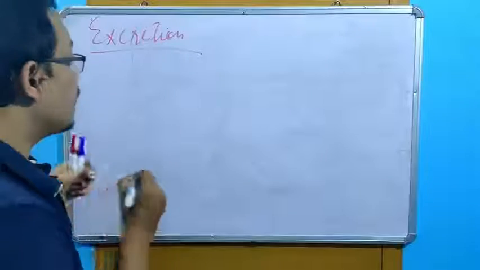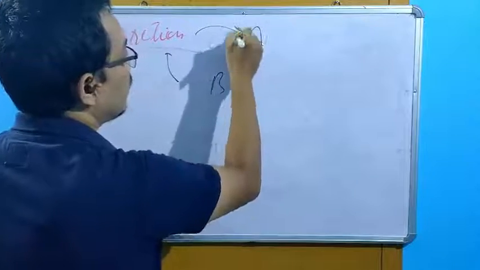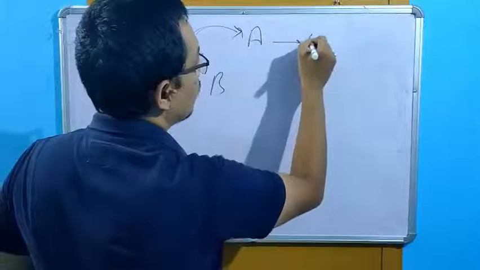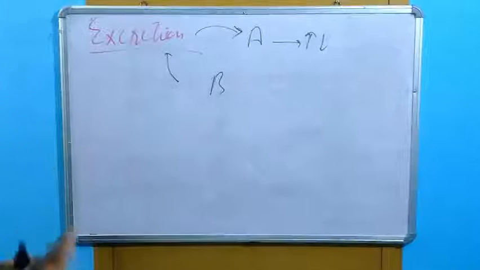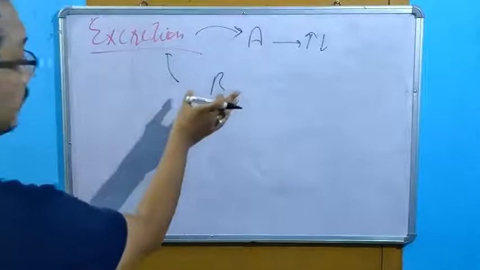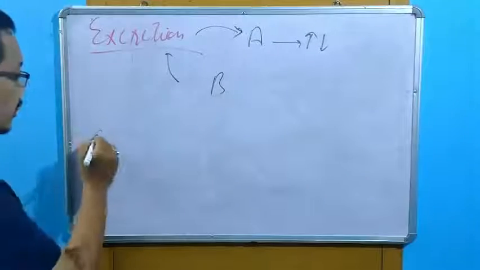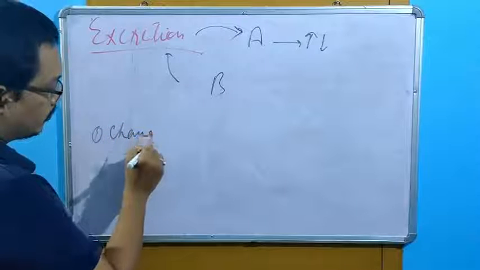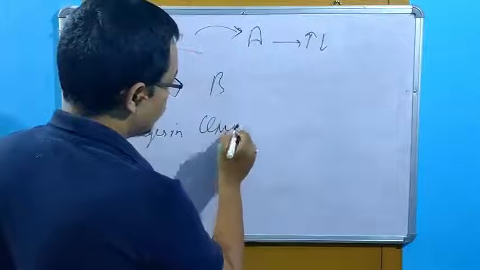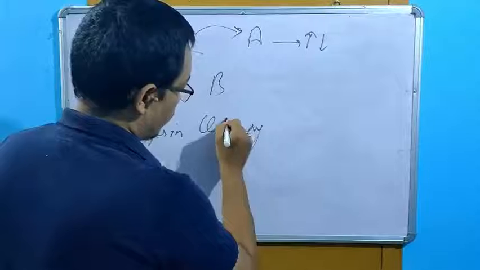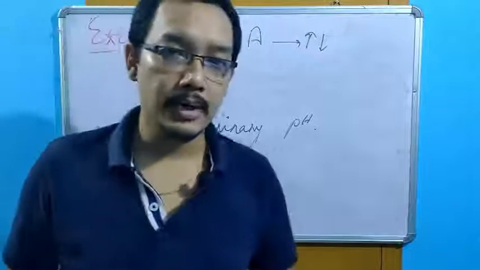In the same way, if drug B can cause a change in the excretion of drug A, it can cause an increase or decrease in the effect of drug A. Now the question is how drug B can change the excretion of drug A. First point, if there are changes in urinary pH.